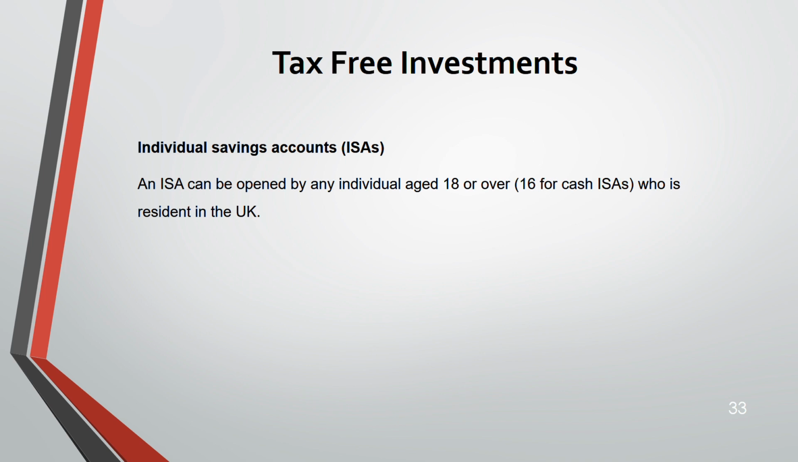First, we'll go through ISAs, how they work and what they are. This can be operated by any individual aged 18 or over, but if it's a cash individual savings account, then it's 16 or over. The individual must be resident in the UK. These are the tax reliefs an ISA offers.